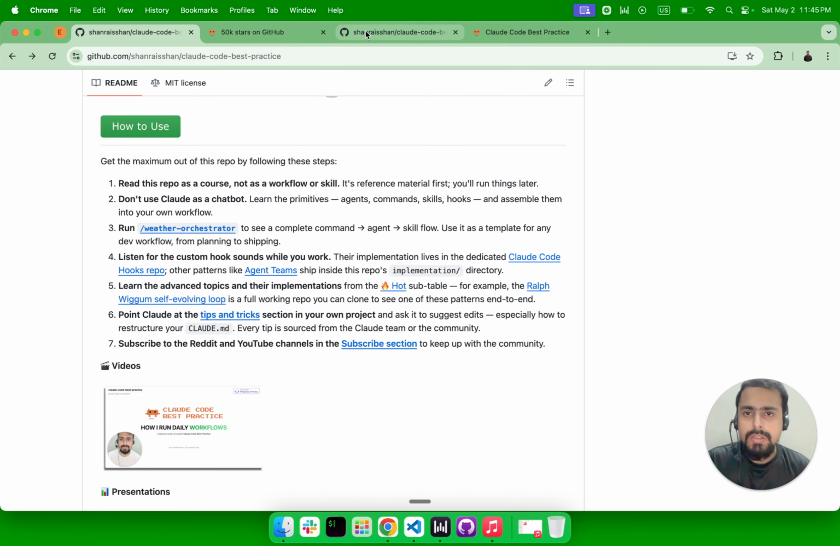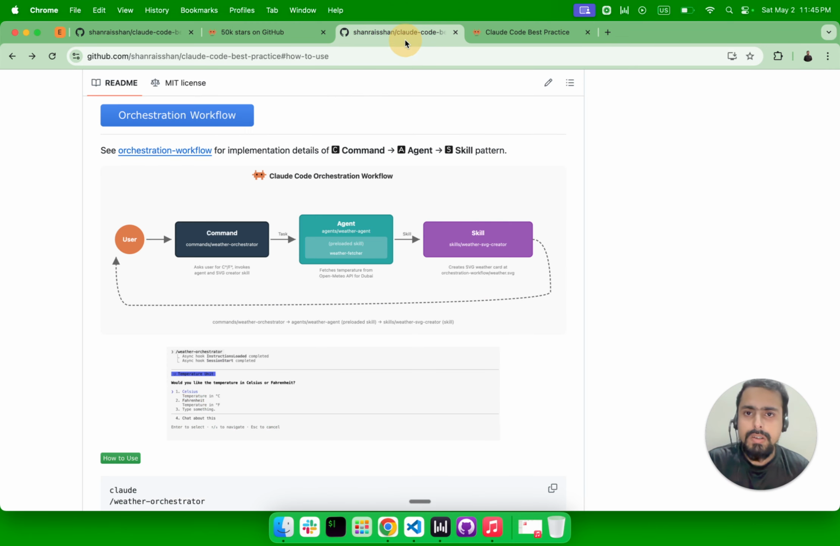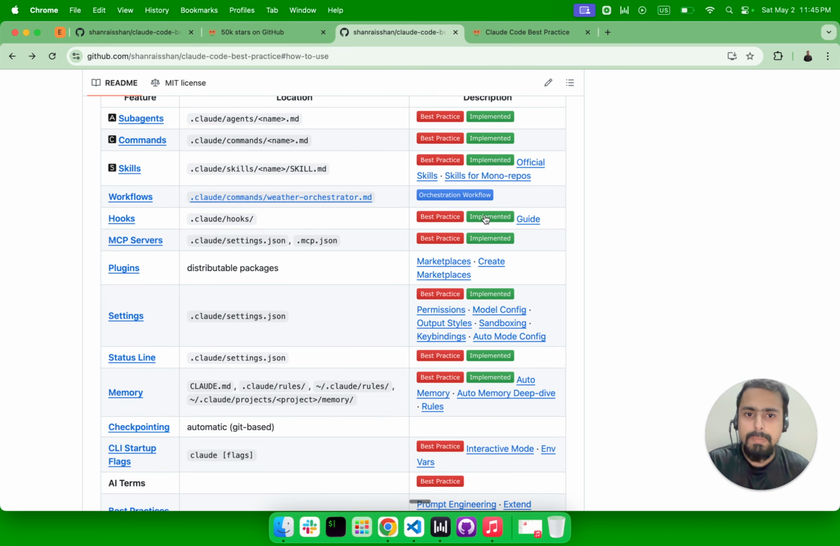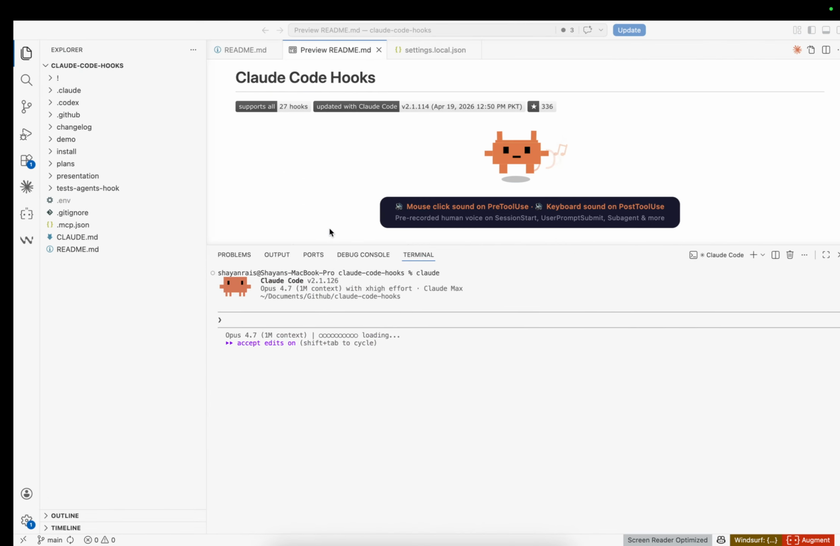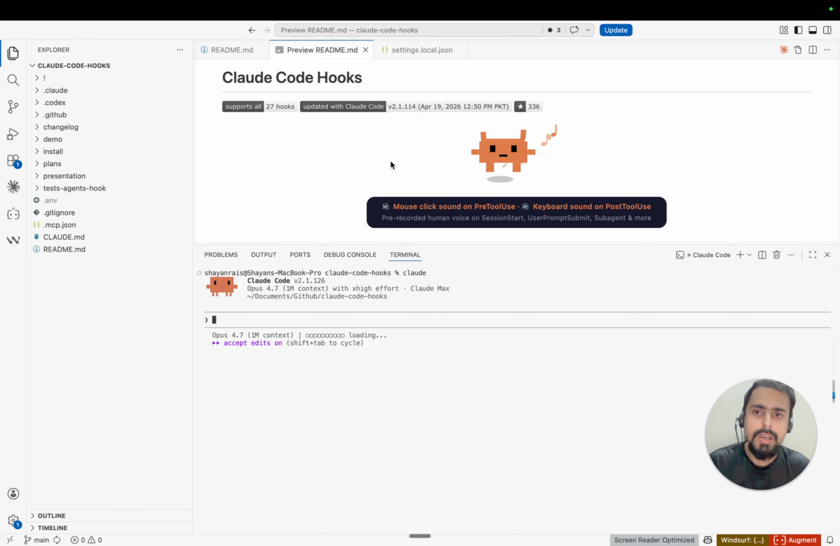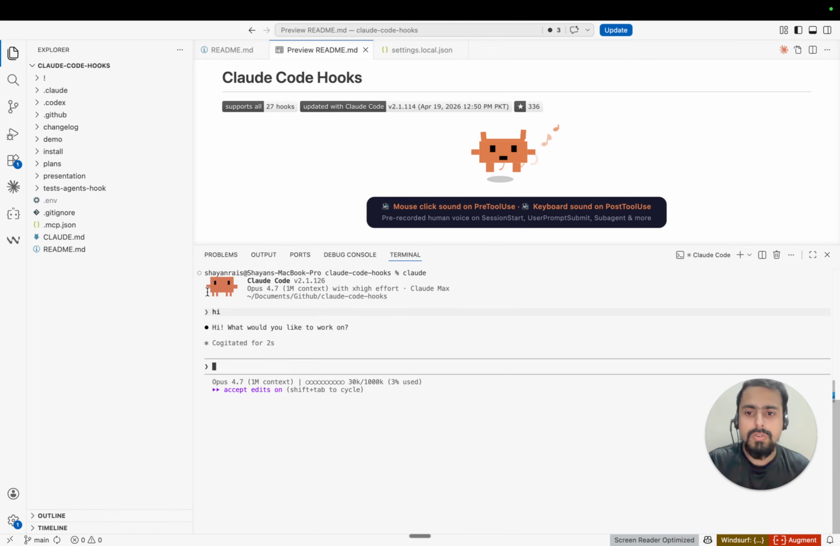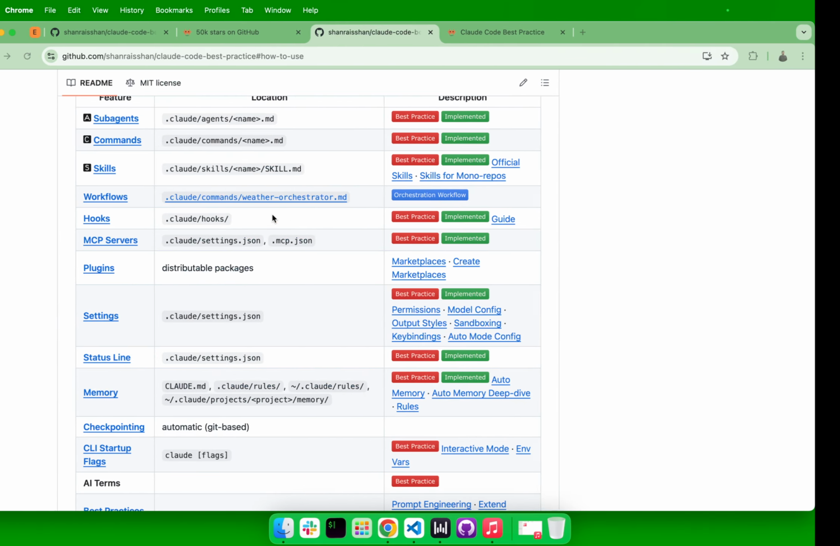There are some other advanced concepts also covered in my repo. For example, hooks, and hooks implement. If you click on the implement button, it will redirect to my other repo in which I have implemented all the 27 hooks. And on all these hooks, a pre-recorded human sound is played. For example, user prompt submit. User prompt submit. Stop sound is played on the stop hook.